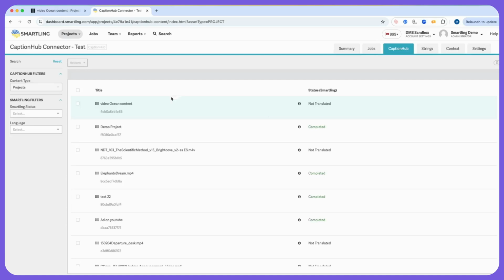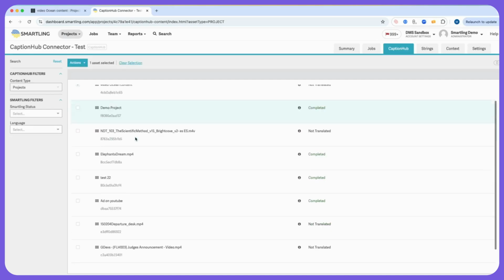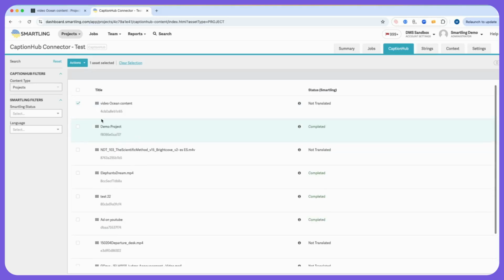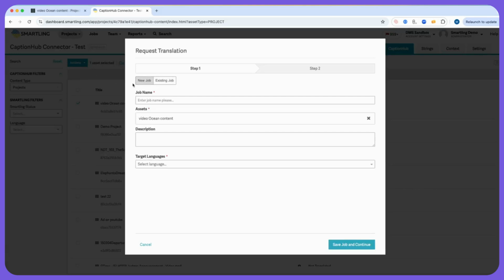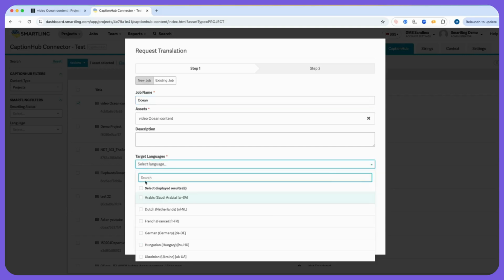The Smartling dashboard shows all existing translation requests and their status. From here, we can select one or all of our CaptionHub content that we want to have translated. Translation requests in Smartling are put into translation jobs, which allow you to specify a name, description, target languages, preferred workflow, and due date.